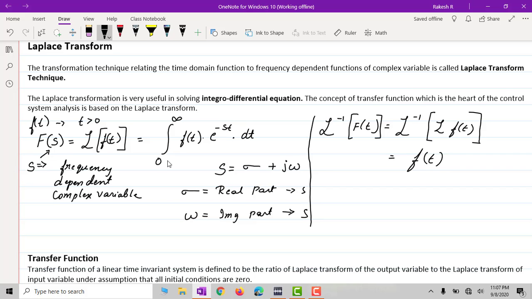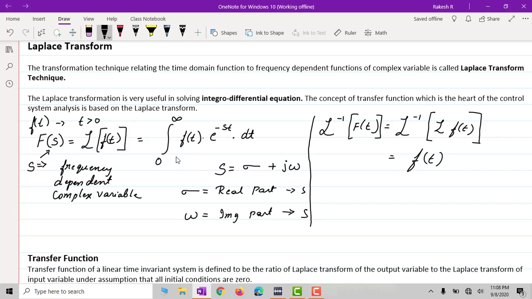First, we have the time dependent function, and that is transferred into a frequency dependent complex variable, that is s, and we do the transformation there, and that is again transferred back with the help of inverse Laplace transformation to obtain the function in terms of the time dependent variable. The time function f of t and its Laplace transform f of s is called a transform pair.